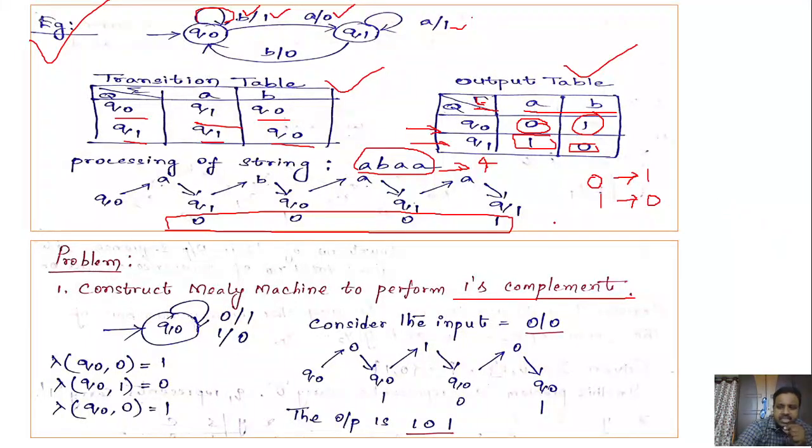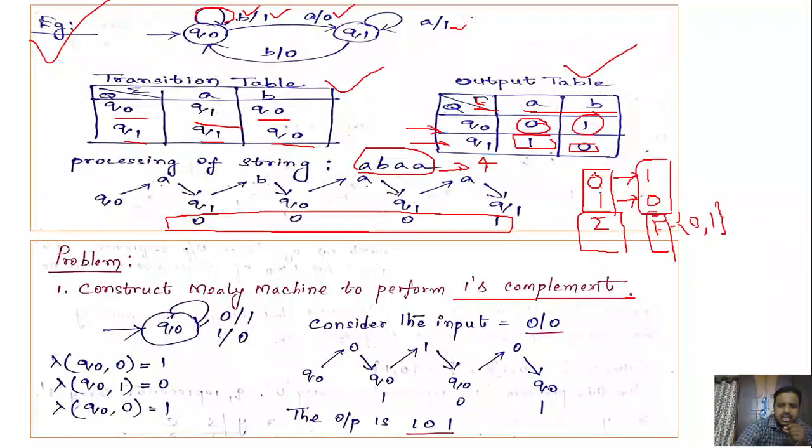By considering the question's property, we can identify that the input symbols are 0, 1. So that is sigma. What is the output that you must get? It should be 0, 1. So here tau is equal to 0, 1. In this problem, both the input and output symbols are the same, right?